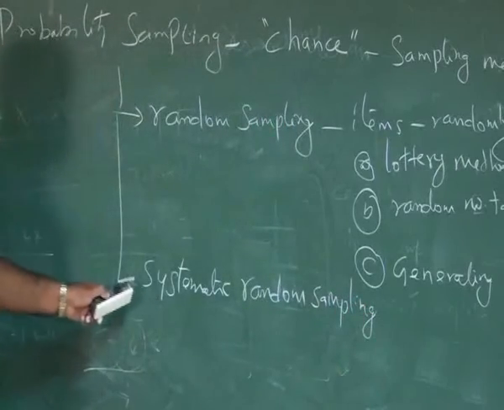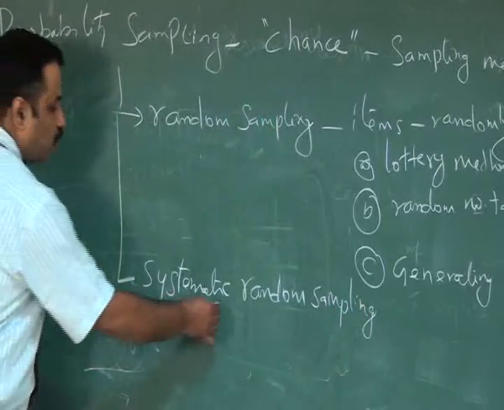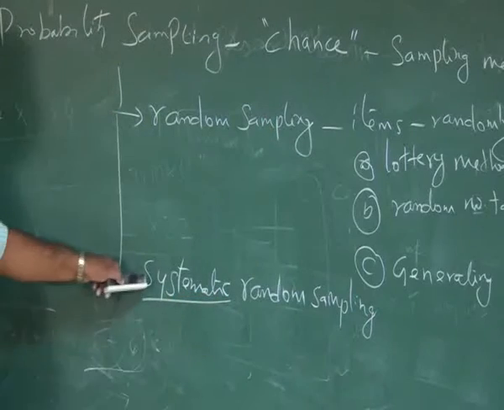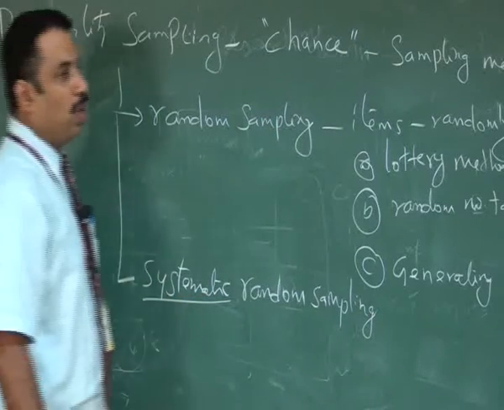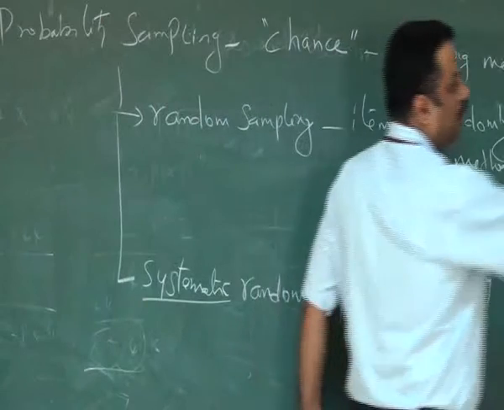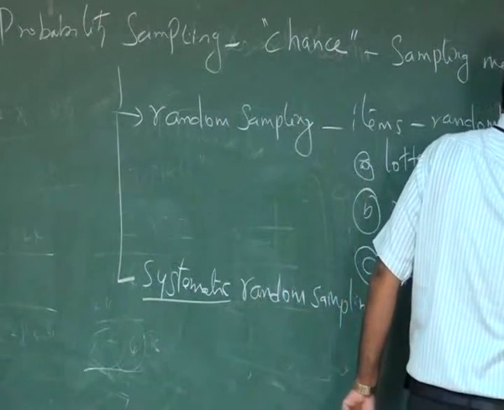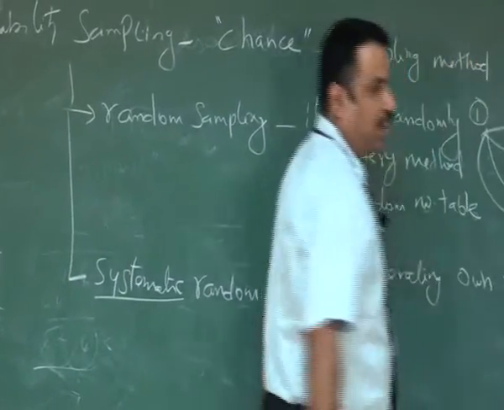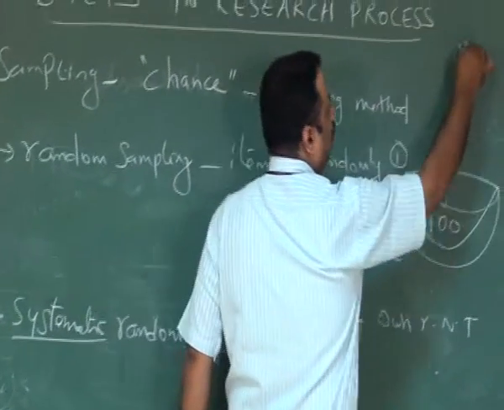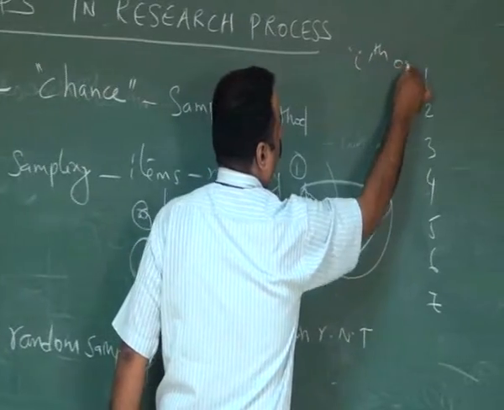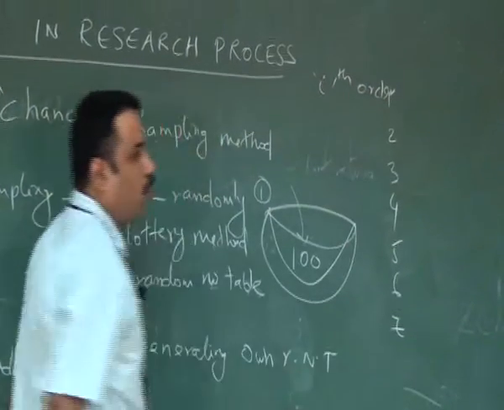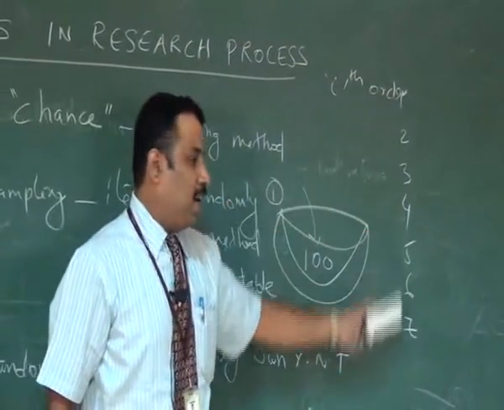The word itself explains that the sampling method is going to be systematic. The researcher is going to select items using a method of ith order. What is ith order? It is called ith order. The researcher doesn't want to go one by one.